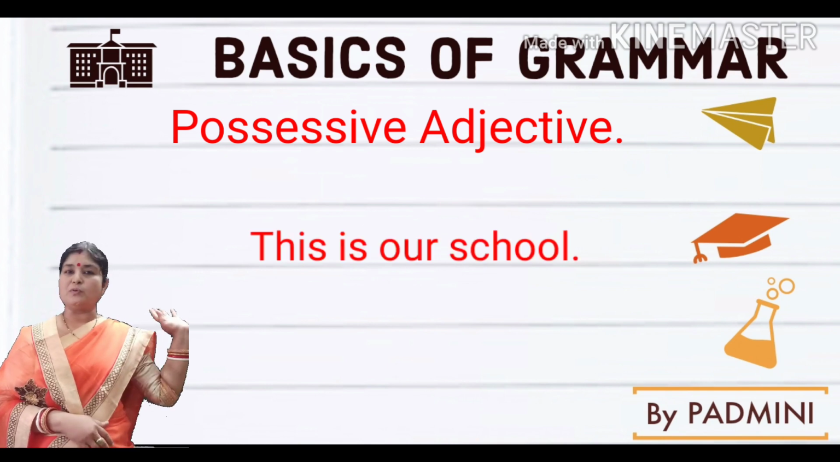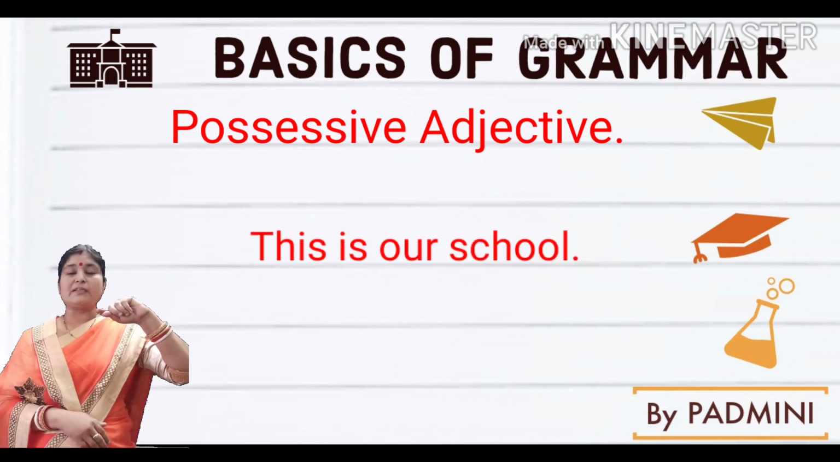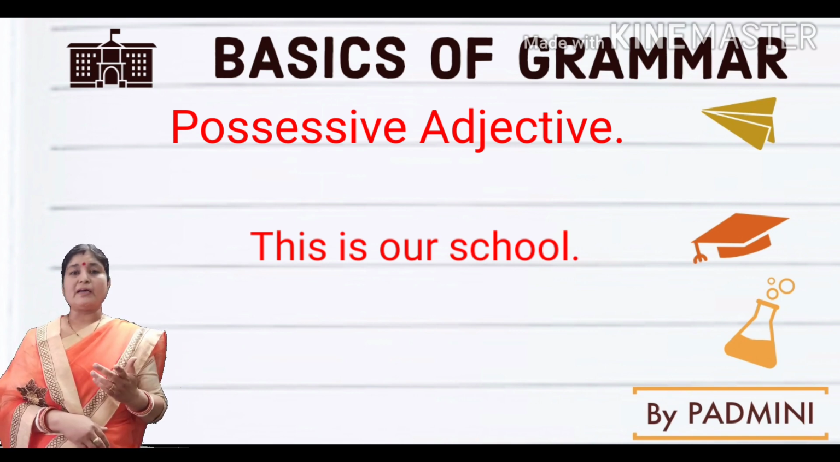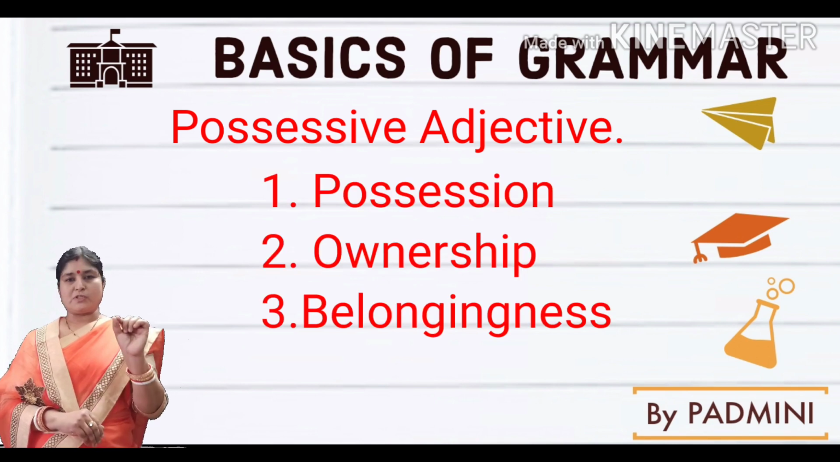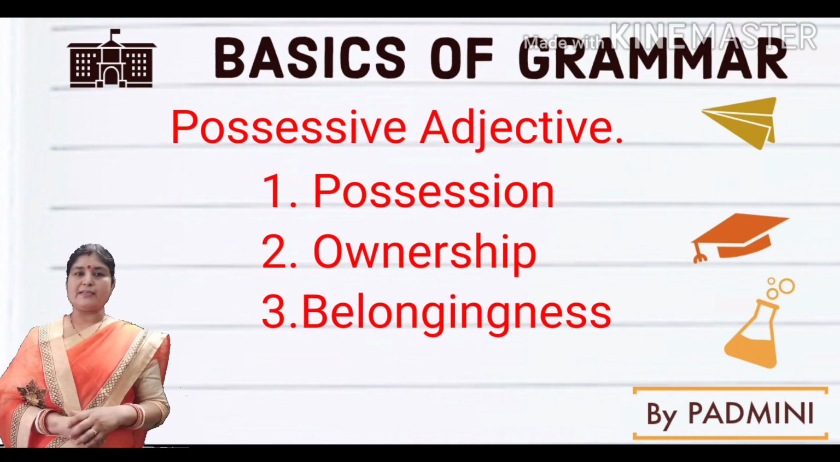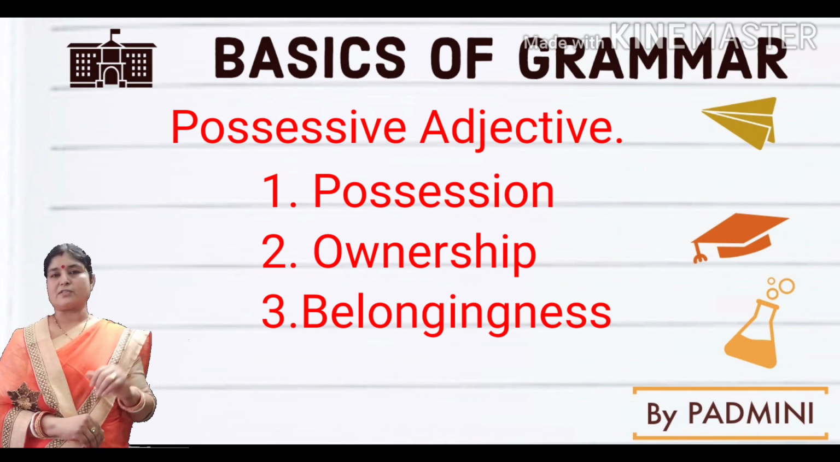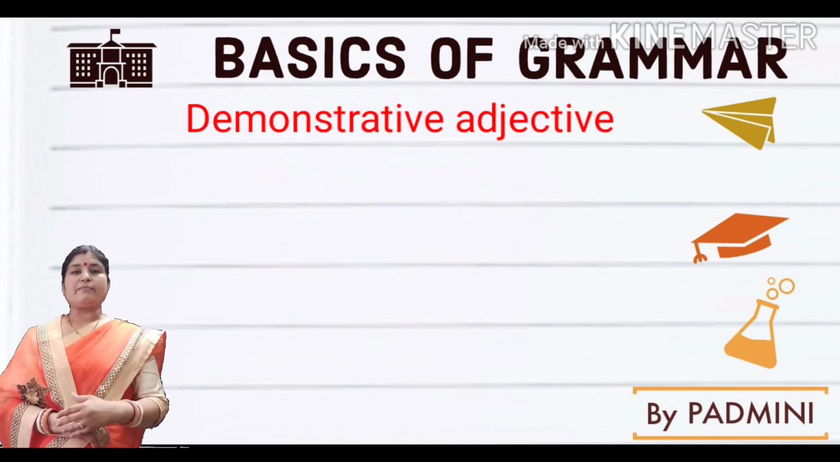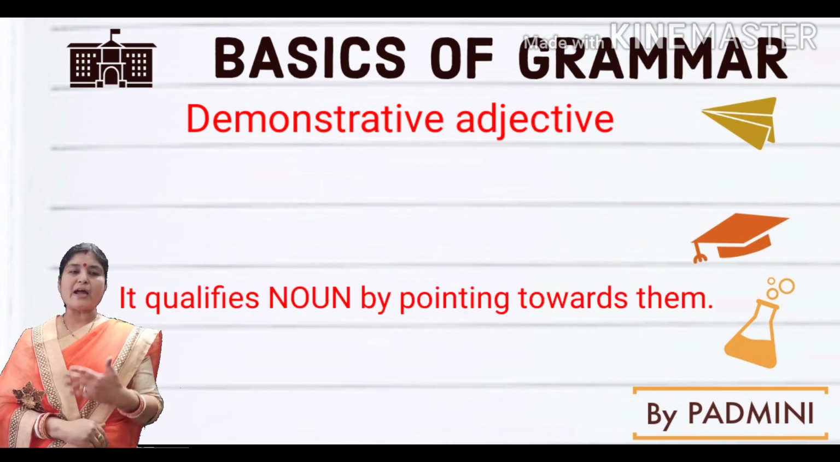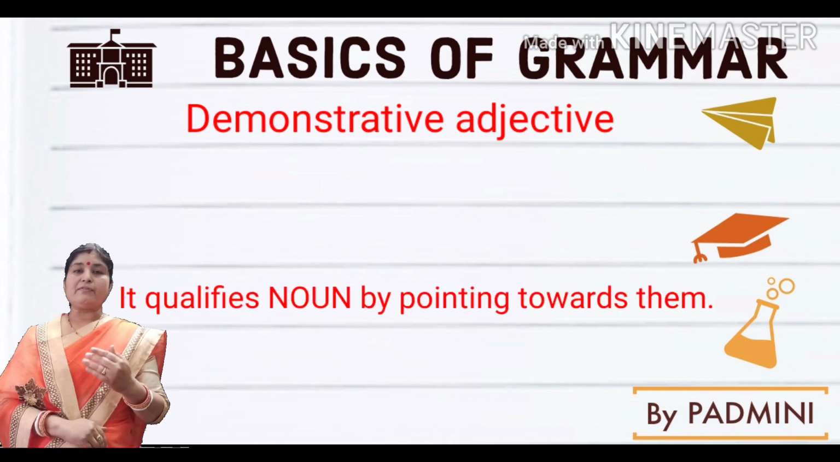This is our school. Our here shows the possession. So the words which show the possession, like my, our, her, his, are known as the possessive adjectives. Always remember, the adjectives which show possession, ownership or belongingness are known as the possessive adjectives. Then next we come to the demonstrative adjectives. Demonstrative adjectives stand with the noun or pronoun and they indicate them.